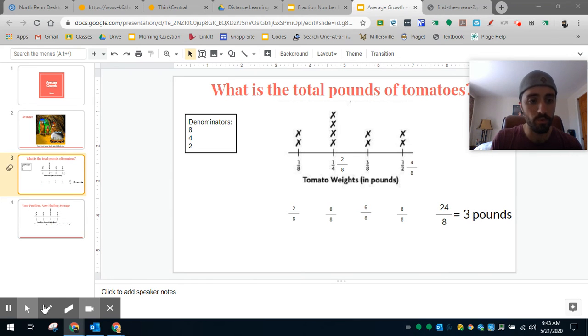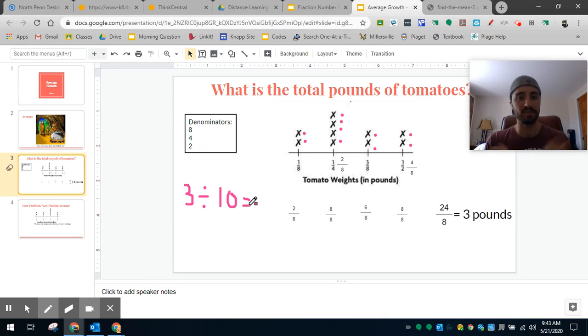Now we take the total, which is 3 pounds, and we have to divide it by how many things there are. Well, how many tomatoes were there in this case? There's 1, 2, 3, 4, 5, 6, 7, 8, 9, 10. There were 10 tomatoes. 3 divided by 10. Well, remember, division and fraction bars are the same thing.